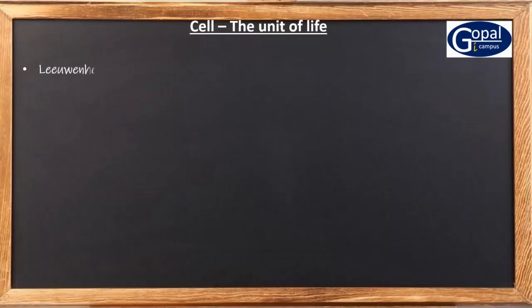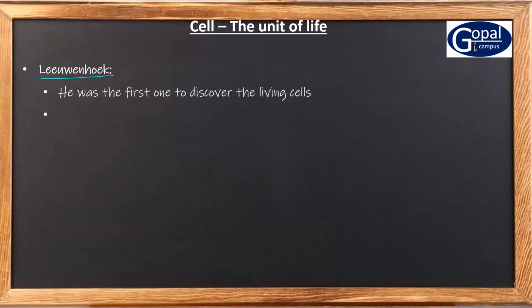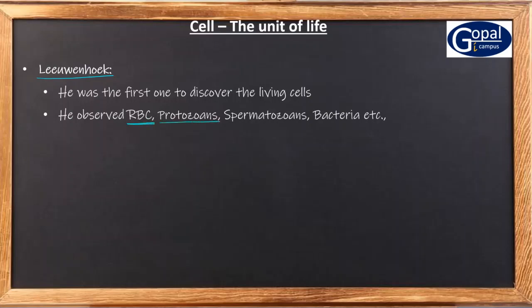When Robert Hooke observed dead cells, who actually observed living cells? The living cells were first observed by another person called Leeuwenhoek. Leeuwenhoek was the first person to discover living cells. What are the living cells observed by Leeuwenhoek? He observed red blood cells, protozoans, spermatozoans, and bacteria. Among these, the red blood cells, protozoans, and spermatozoans are eukaryotes.